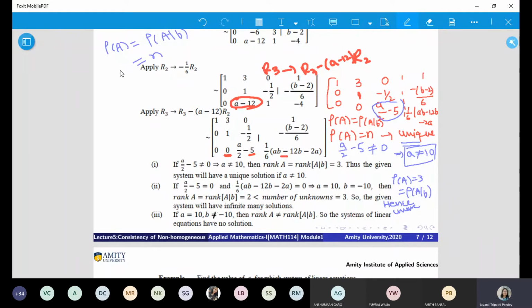R was equal to N. How many variables do you have here? N is 3. That means you want R as 3. If you want R as 3, that means this can't be 0. Because if this becomes 0, this has to become 0. If this is 0, this has to be 0. And if this is 0, then rank will be 2. And you won't get a unique solution.